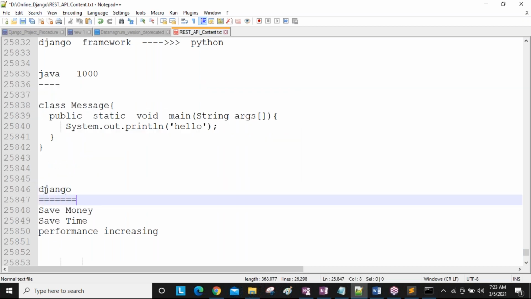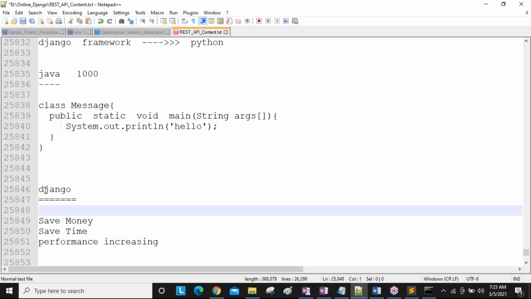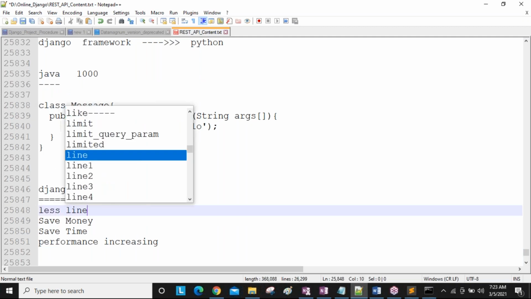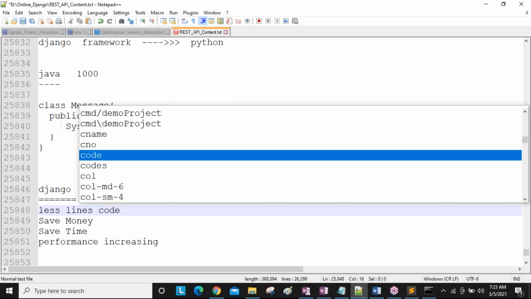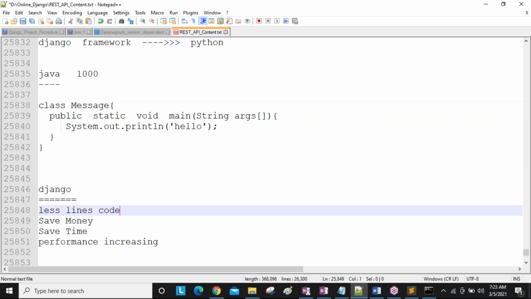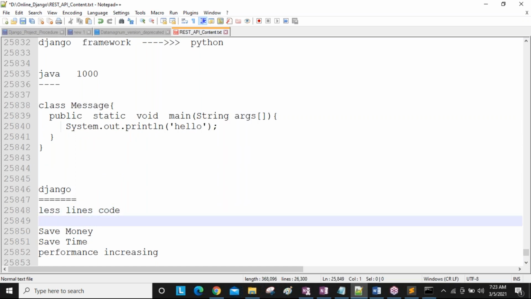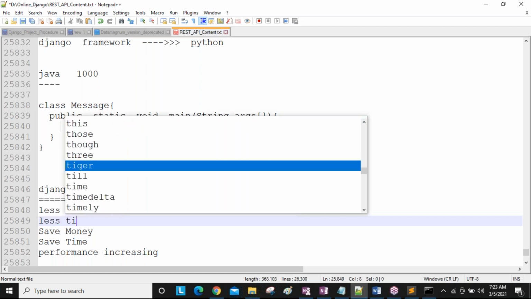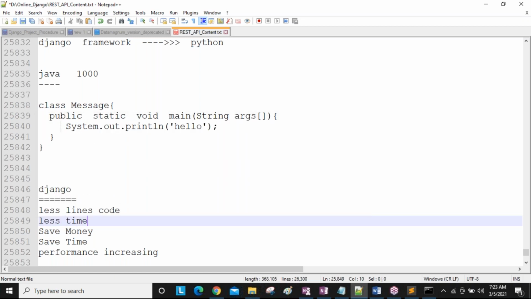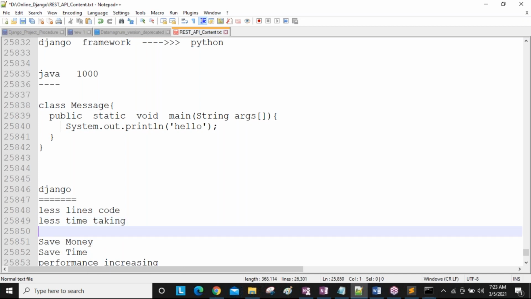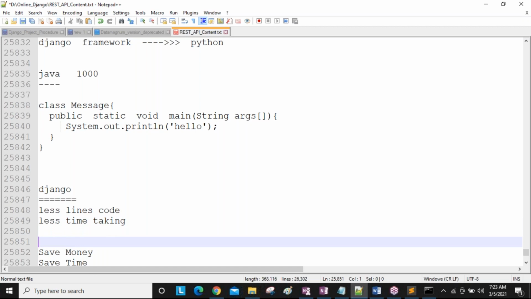Clear this one? So here in the Django framework we are going to write less lines of code, guys. Because of less lines of code, obviously less time taking. So one point we are taking, guys, and around that point we are going to make all the points. In Django, we are writing less lines of code to develop our project.